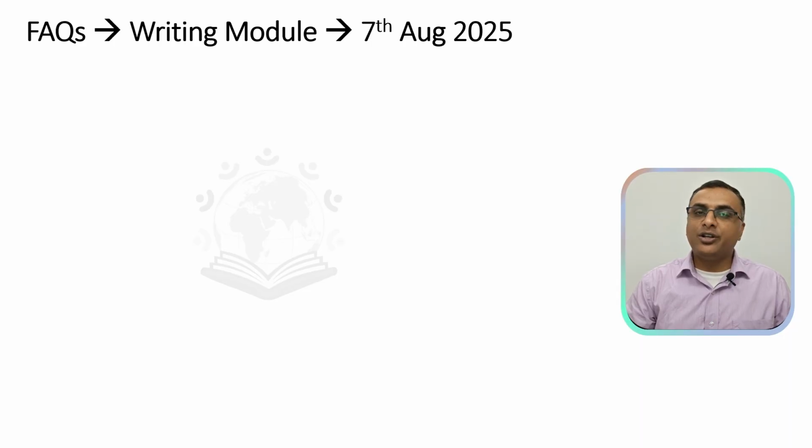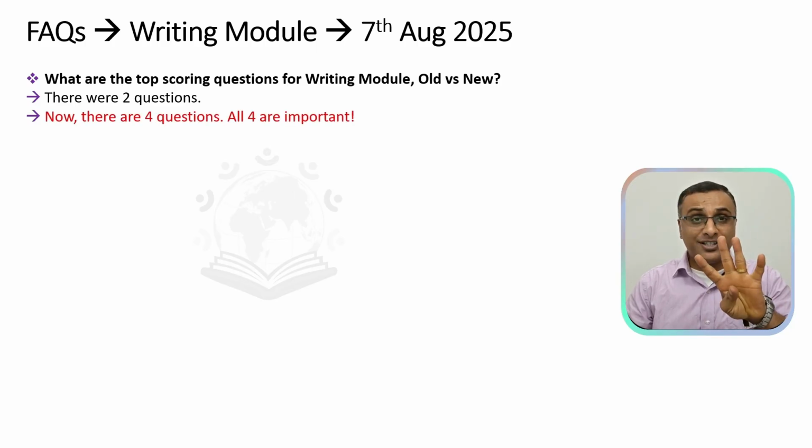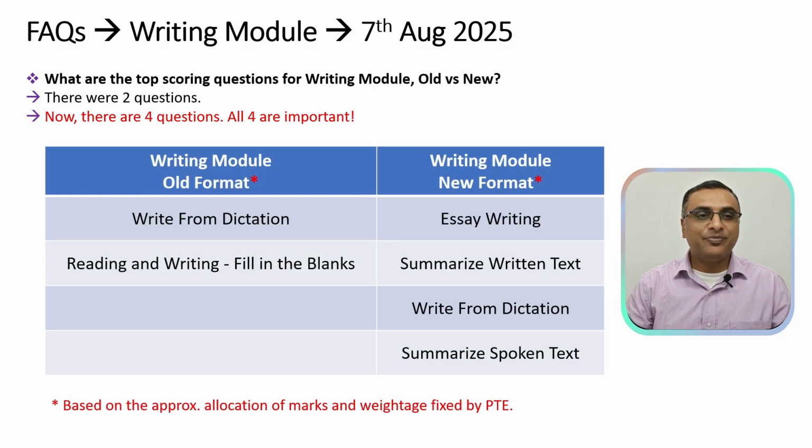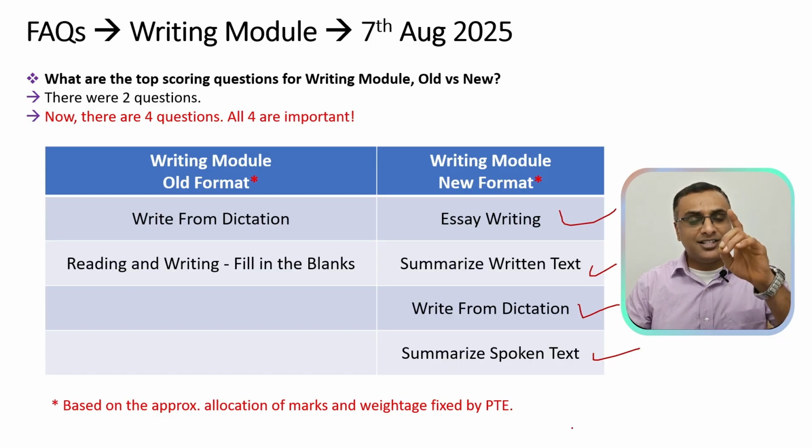Moving on to the top scoring questions in the writing module. Earlier you had just two questions. Now you will have four questions. All the four are important for your writing module. Now, essay writing, summarize written text, write from dictation and summarize spoken text. This is in the same order as per the weightage and the marks allocated by PTE.